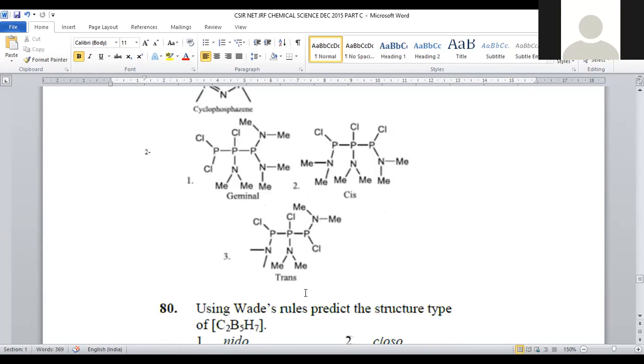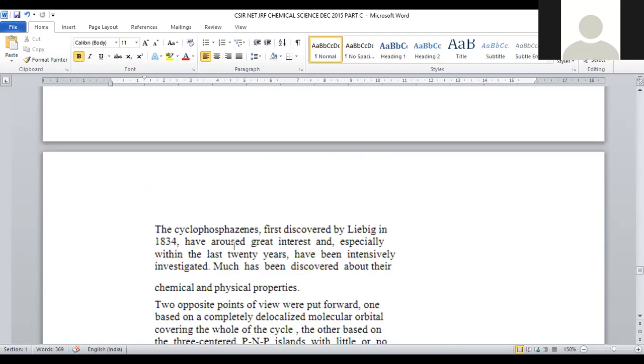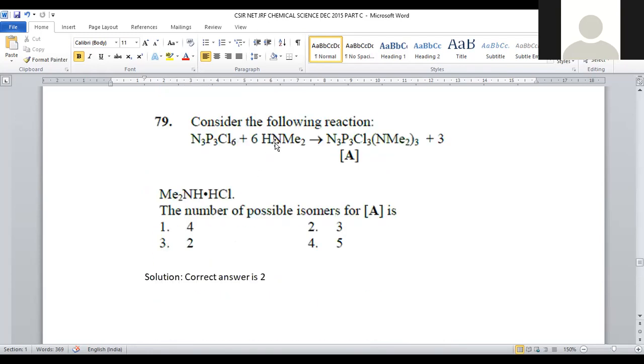When we go with trans, trans is nothing but randomly arranged. Amines are opposite, both are inclined in the opposite manner. Even chloro also arranged in the opposite manner, right? Geminal, cis and trans, 3 possibilities we will get whenever it is treated with 6 moles of secondary amine, right? So 3 moles are provided in option number 2. For question number 79, option number 2 is the correct answer.